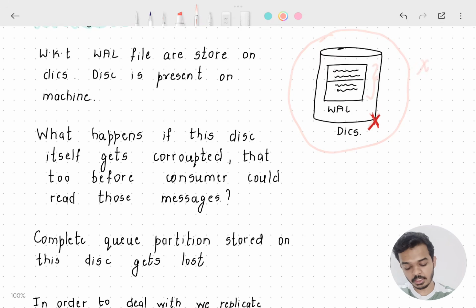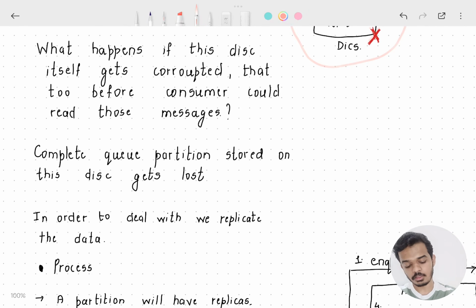If the disk gets corrupted, all the files present on the disk will get deleted. Our files represent the queue, so all the contents of the queue would get deleted, and this will happen before the consumer consumes these messages. So we have lost our queue, the complete queue, and the data present in the queue is lost.